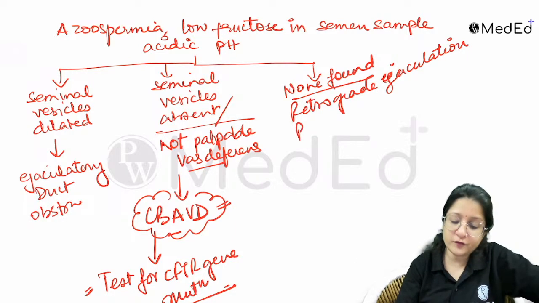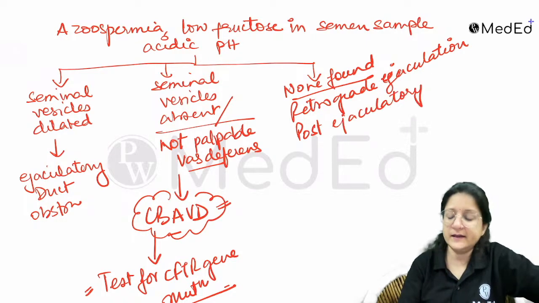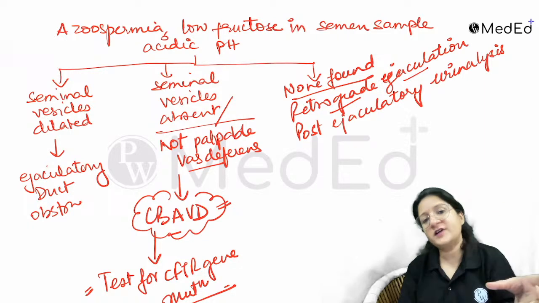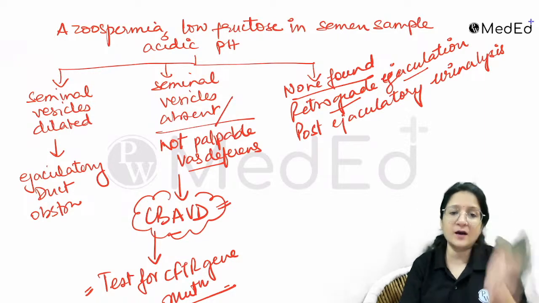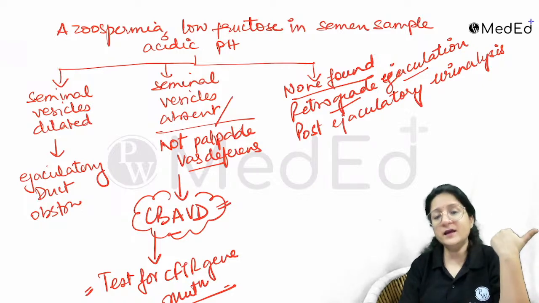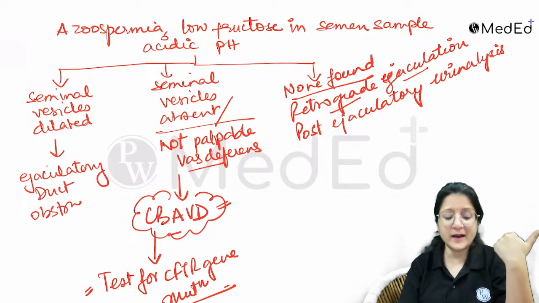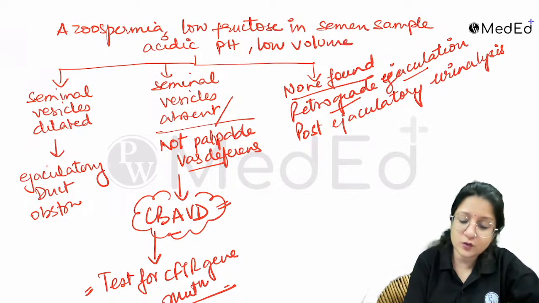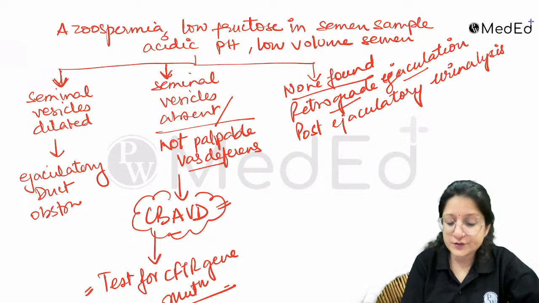So we have to go for post-ejaculatory urine analysis. Meaning that at the time of ejaculation, the semen is going inside the urinary bladder. Such patients also have low volumes. All of these three profiles will also have low volume.